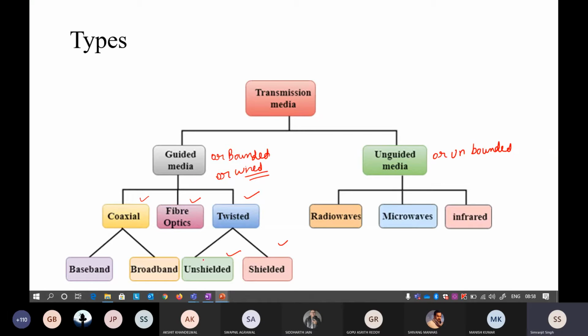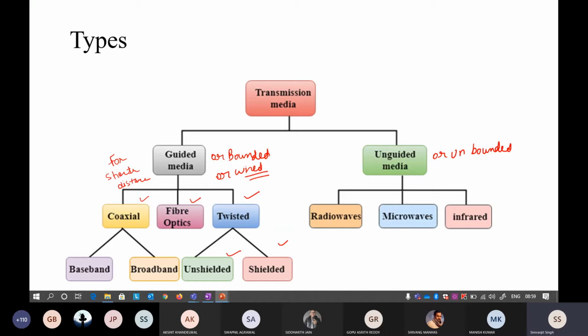All of these wires will always be used for shorter distances. We cannot use wire for very long distances. For 10 or 20 kilometers you can use wire, but if your communication goes way beyond that, you cannot, because there are many problems with wire. There is noise, and when you transmit a signal over a very long distance, there is a problem of attenuation.